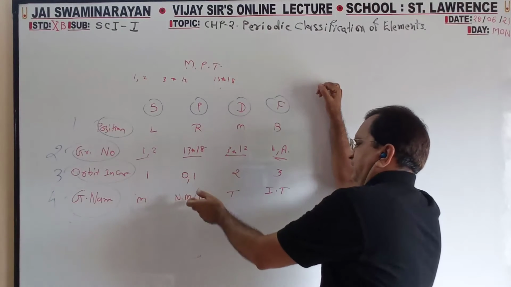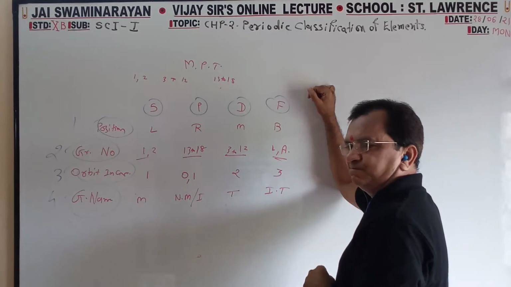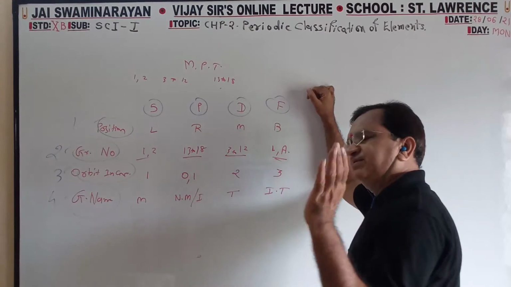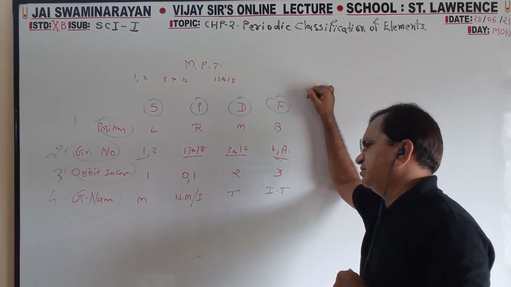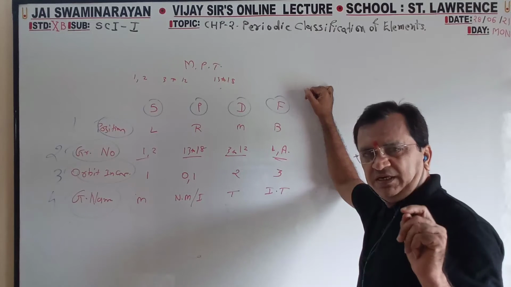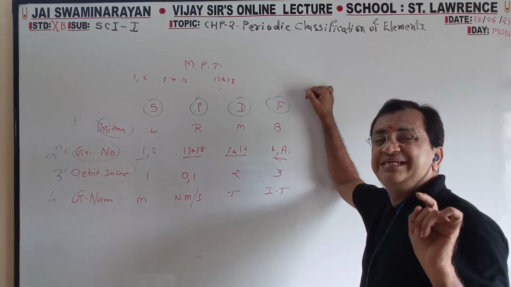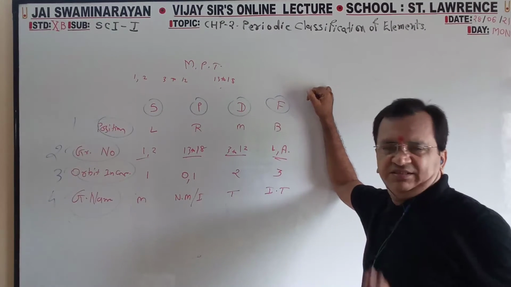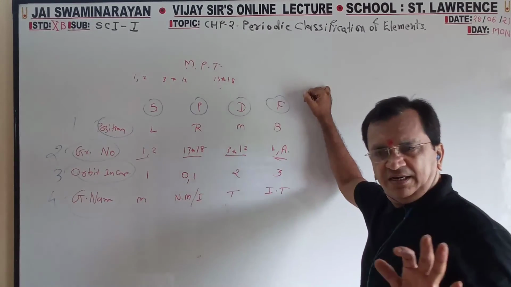Because of the inert gases. Then 2 orbits incomplete, 3 orbits incomplete. Left side metal, right side non-metal and inert, and the middle one is transition element. These are the common names of these elements. The fourth group is inner transition metal, non-metal, transition, inner transition, with non-metal and inert gases included.